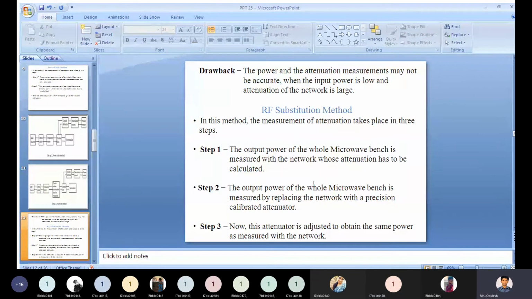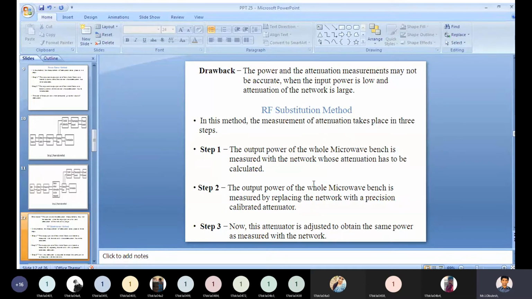The next one is the RF substitution method. In this method, the measurement of attenuation takes place in 3 steps.